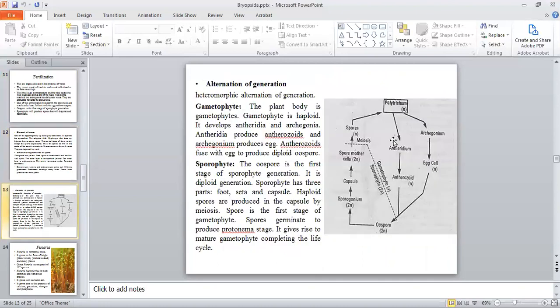This is the life cycle. This is haploid gametophytic polytrichum that will produce Archegonia and Antheridium on respective plants, inside which egg cell and antherozoids will be produced. That will fertilize to produce oospore. Oospore will germinate to form sporogonium or sporophytic generation, inside which capsule will be formed, and inside the capsule spores will be formed. These spores will germinate to give rise to a gametophytic polytrichum.